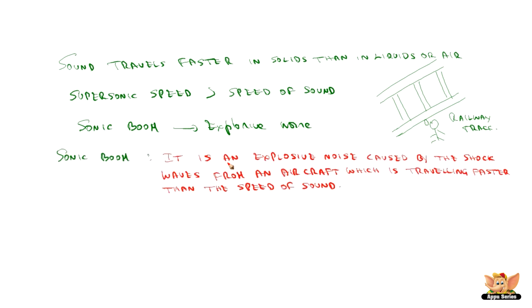Sonic boom is an explosive noise caused by the shock waves from an aircraft which is traveling faster than the speed of sound. So any object which is traveling faster than the speed of sound, we call it supersonic speed. And a noise which is caused by the shock waves from an aircraft is called sonic boom.